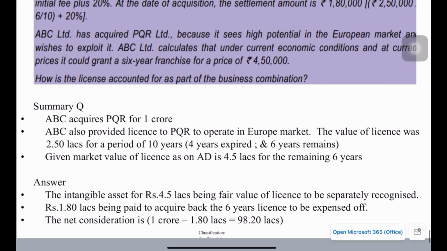Okay, so in this case the answer is: the intangible asset of 4.5 lakhs, being the fair value of the license, is to be separately recognized, and 1.8 lakhs being paid to acquire back the 6 years license needs to be expensed off in the books of ABC. The net consideration will be 1 crore minus 1.8 lakhs being paid to acquire back the license. So the net consideration in this example is only 98.2 lakhs.